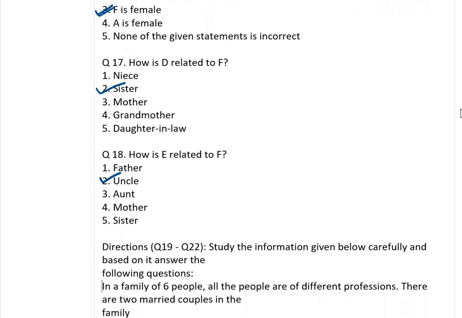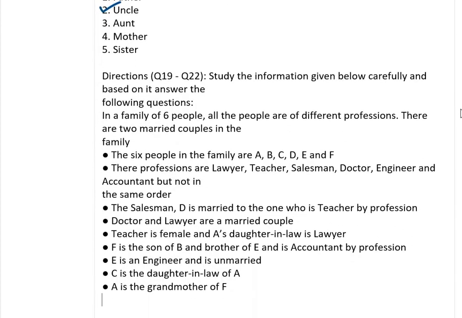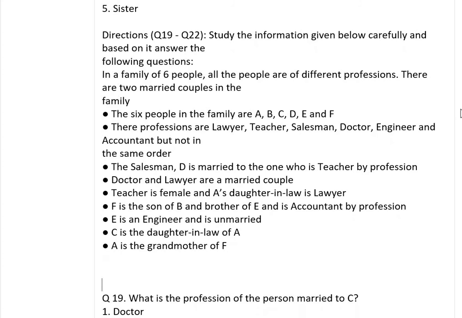Okay. Come to the next question. In the family of 6 people, different professions, there are 2 married couples. The 6 people in the family are given. The professions are lawyer, teacher, salesman, doctor, engineer and accountant, but not in the same order. Okay, I am writing here.